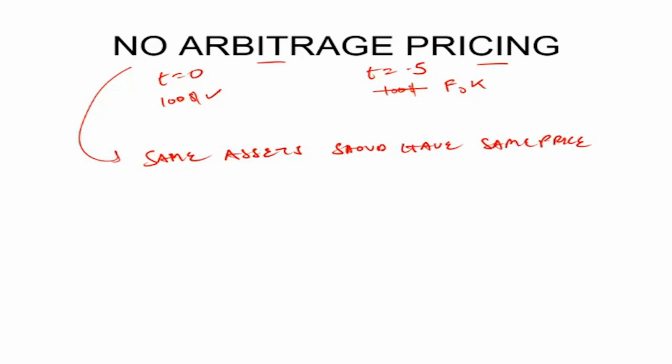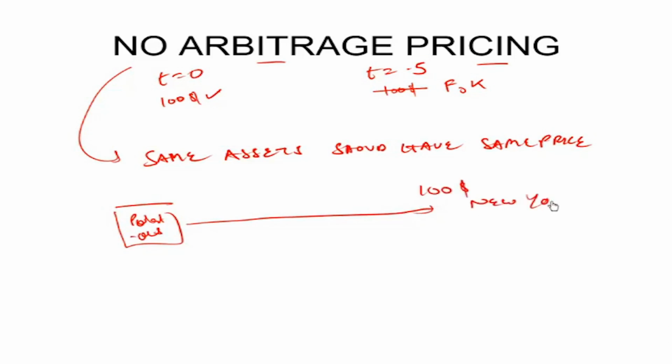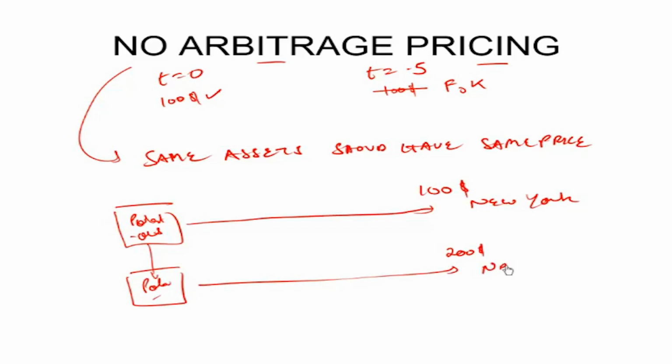Now, let's assume that potatoes per kg were selling for $100 in New York, and the same price for similar potatoes was $200 per kg in New Jersey. Then this is an example of an arbitrage opportunity.